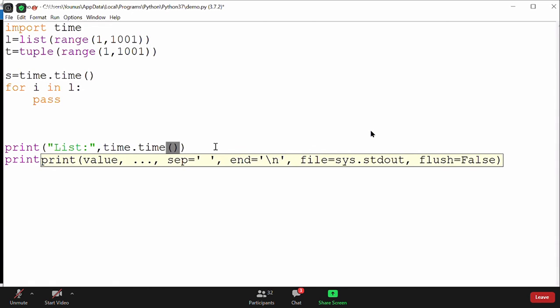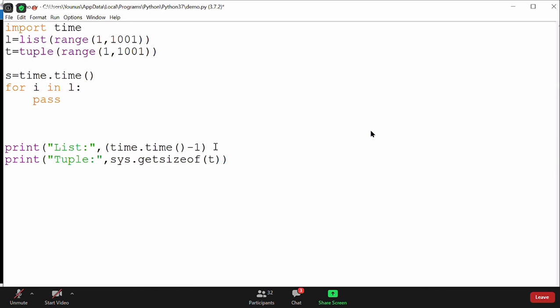Okay, current time minus starting time. I will multiply with 1000 to get it in seconds. Sorry, it will be time minus s, the starting time, multiplied by 1000, because it will return in milliseconds. So this is how I can calculate the time for a list.